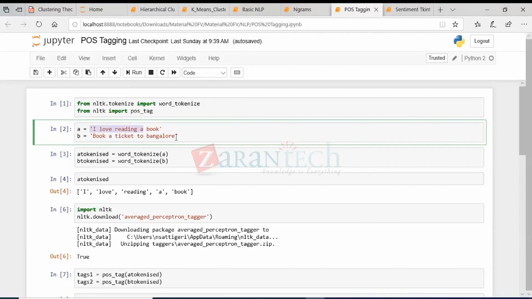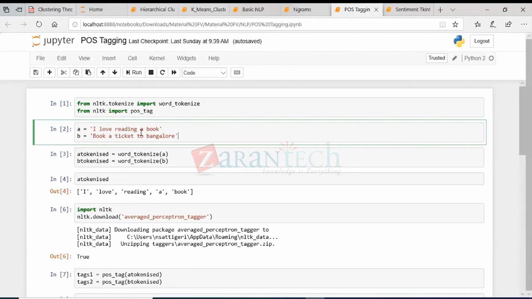So based on that, the meaning of the word actually changes, right? So if that changes, then the analysis that we are doing or the output that we're expecting could be different sometimes. So in that case, what we can do is we can actually capture the context here, right? So that's what we need to do. So how can we do that? We just need to tag a POS to each of the words.